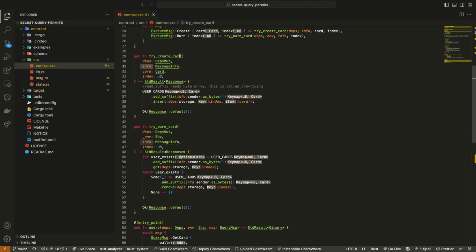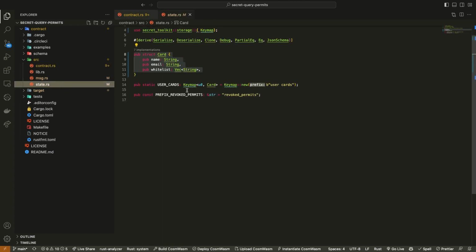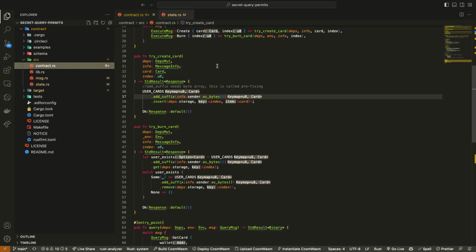For example, in our create card, all that we're doing is returning this response if this is successful. For our user cards variable, which is the key map we defined in state, we define this variable user cards, which is a key map that associates a card with a u8. We then import user cards into our contract file.